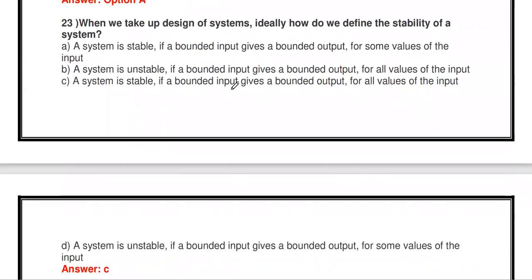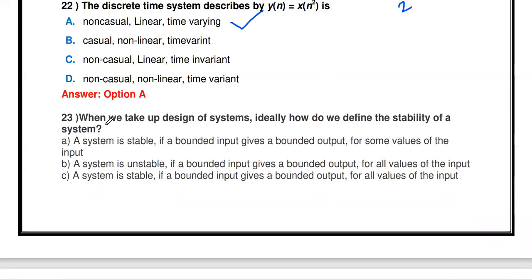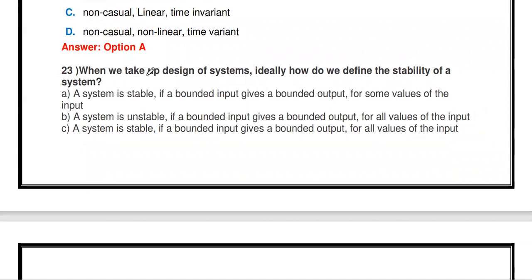The next classification: stability, stable and unstable systems. When we take up the design of a system, how do we ideally define the stability of a system? Stability means for a finite input. If you give a bounded input, some finite input, and the particular system produces bounded output, meaning finite output, then that system is called stable.